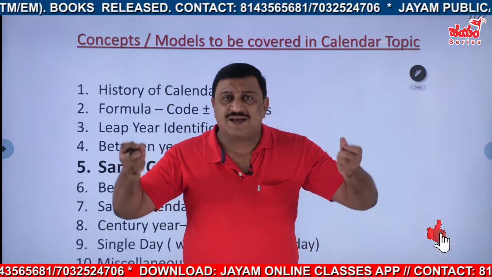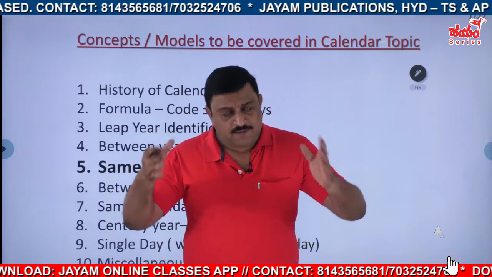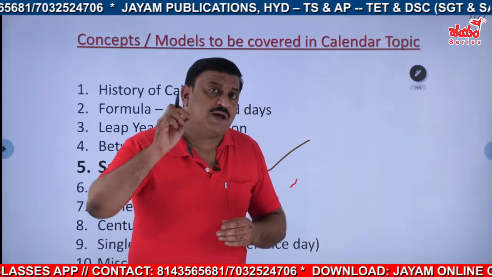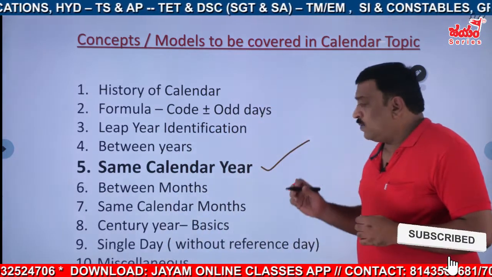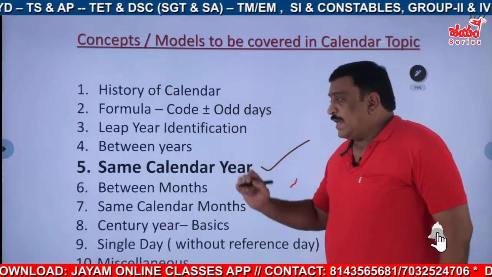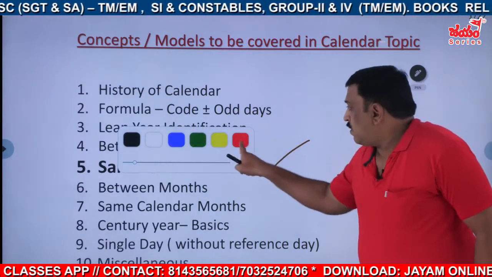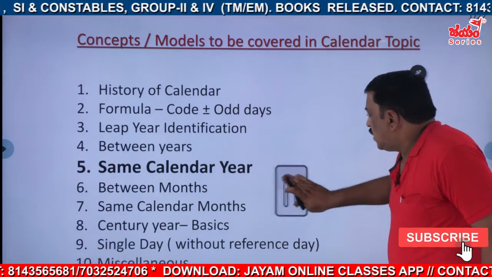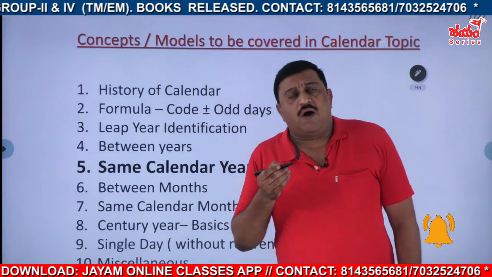If the odd days are 0, we can say definitely it is a same calendar year, except in 1 or 2 issues. I will let you know about that one. Now, in the same calendar, we'll use some other techniques, that is, we'll use the basic odd days concept.